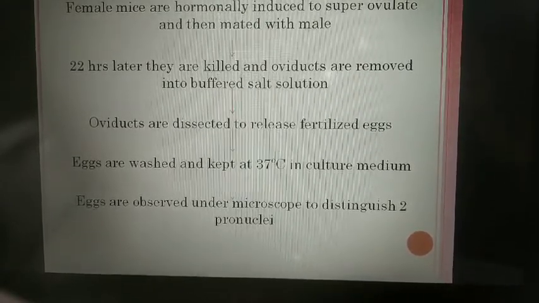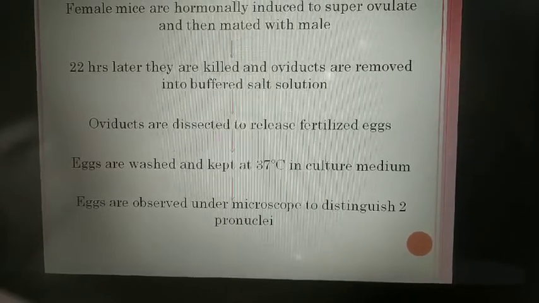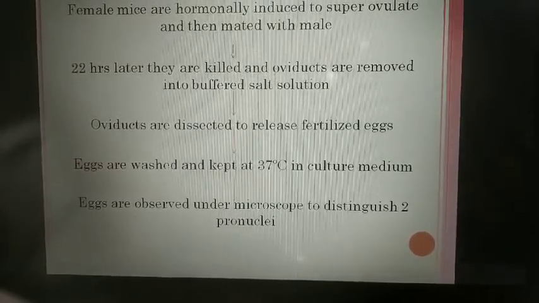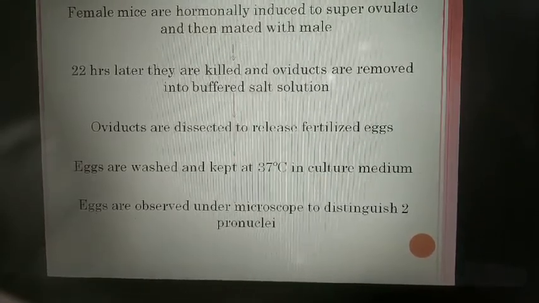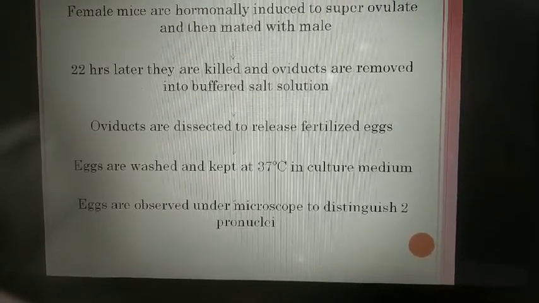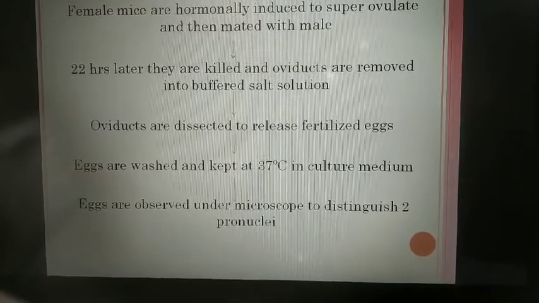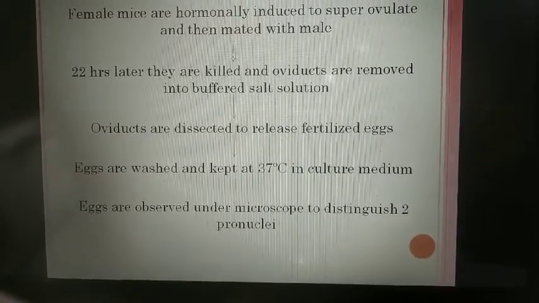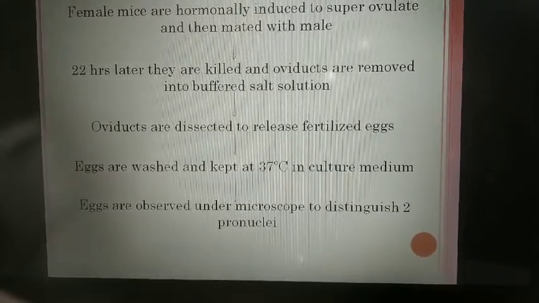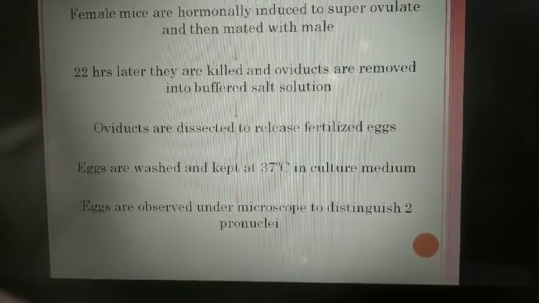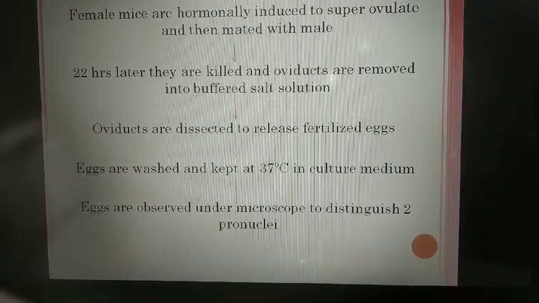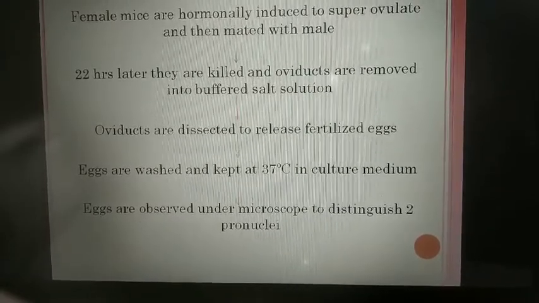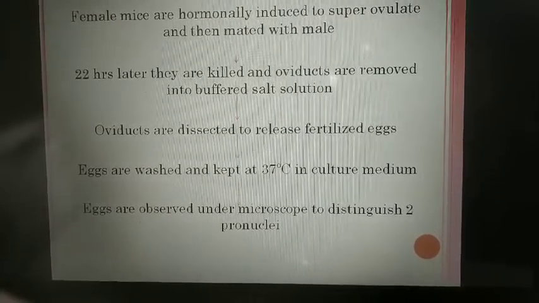Then 1 to 20 fertilized eggs which have been gene manipulated are introduced into pseudopregnant female mice. Let me explain what pseudopregnant female mice are. The female mice are made pseudopregnant by mating with a vasectomized male. This means they will be in the correct hormonal state to allow the implanted embryo to develop.